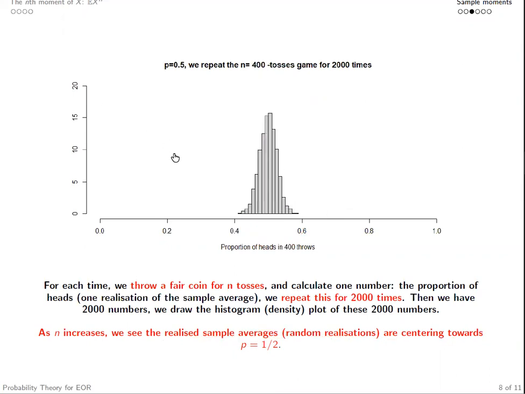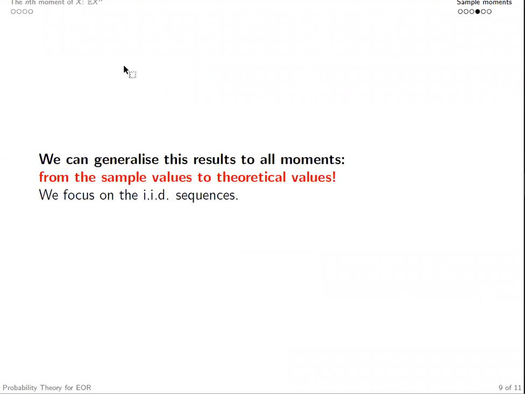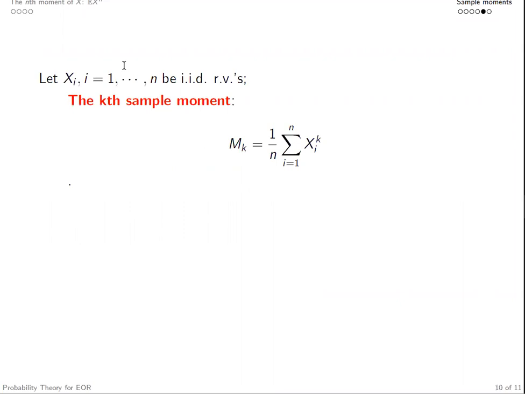And we can generalize this result to all moments. From the sample values, we could derive some estimates for the theoretical values. Here we only focus on IID sequences, and let's formalize what we have observed from the simulation exercise. Let Xi, with i from 1 to n, be IID random variables. The kth sample moment is essentially a random variable, the summation of Xi to the power k divided by n. Normally we use Mk to denote the kth sample moment of the Xi's.